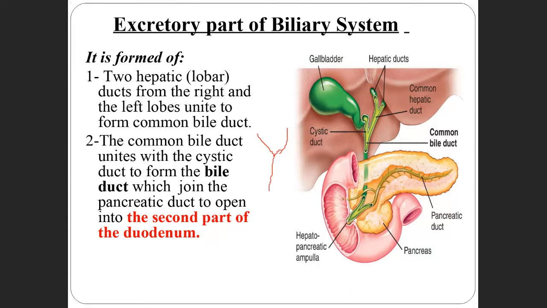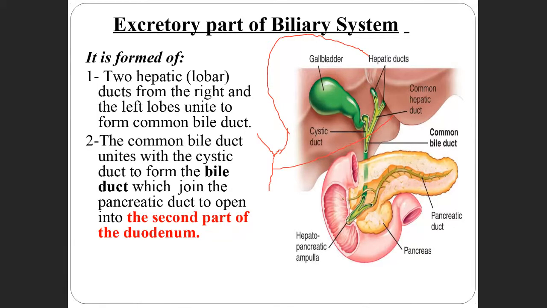The common hepatic duct. So it is clear here: there are two hepatic ducts, and these two hepatic ducts join to form the common hepatic duct.